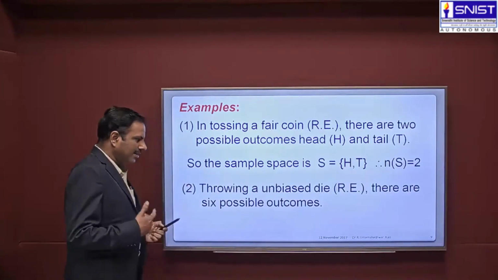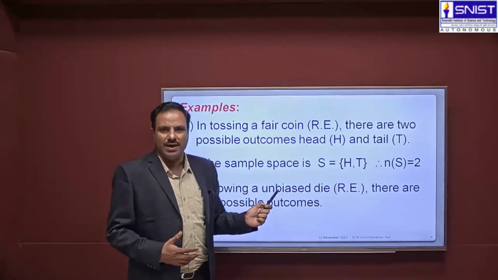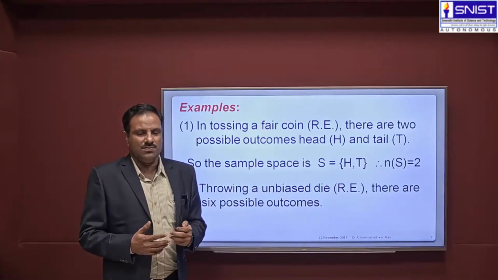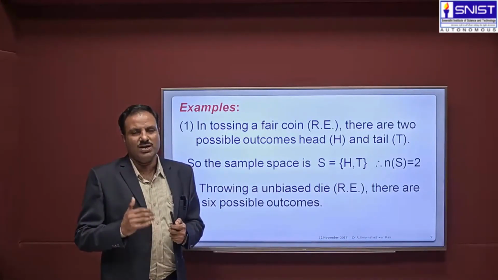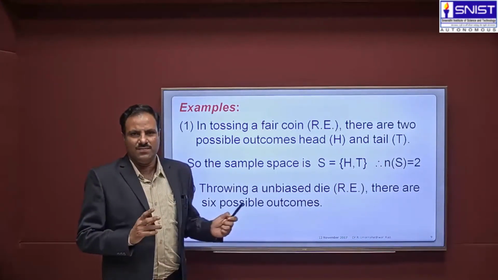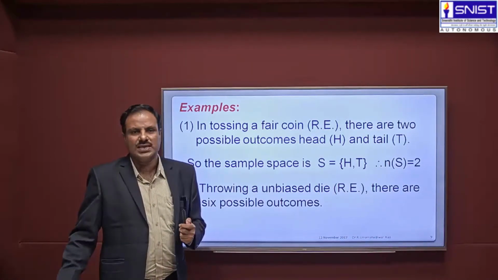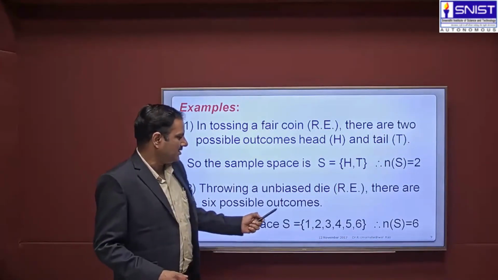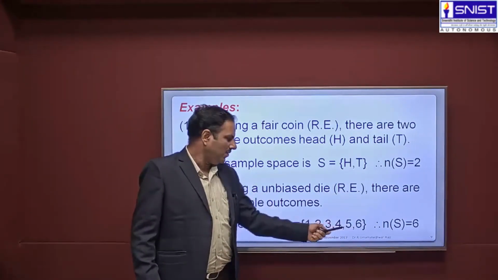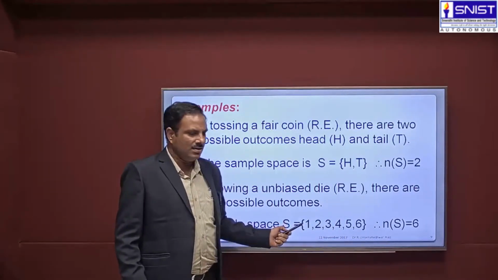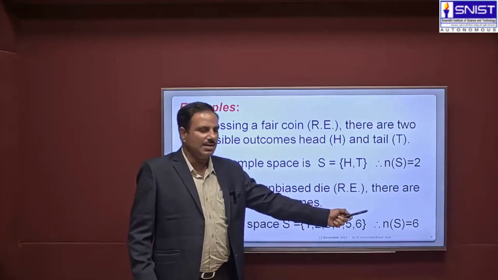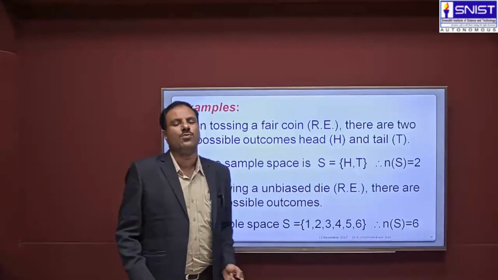Now, the second random experiment we are considering is throwing an unbiased die. There are 6 possible outcomes. We represent the faces by the numbers 1, 2, 3, 4, 5, 6. These are the digits we use to represent the faces of the die. Therefore, the sample space S consists of the elements 1, 2, 3, 4, 5, 6. So the number of elements in the sample space is 6. Here each element is a sample point, and n(S) is equal to 6.